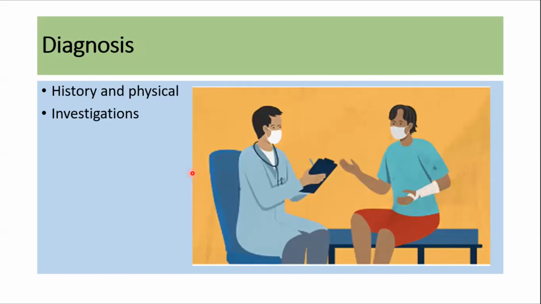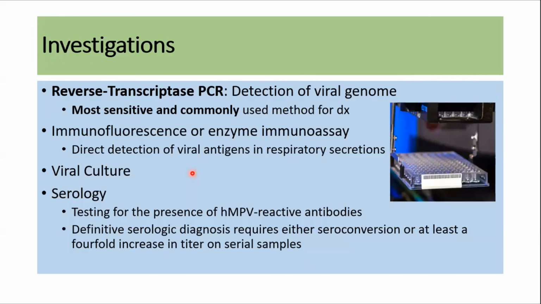For the diagnosis, history and physical is very important. Investigations are also very important for the diagnosis. Usually, reverse transcriptase PCR is the preferred, most sensitive and commonly used method for the diagnosis. It detects the viral genome. Similarly, immunofluorescence or enzyme immunoassays can be done to detect the viral antigens in the respiratory secretions. Similarly, viral cultures can be done in some labs.